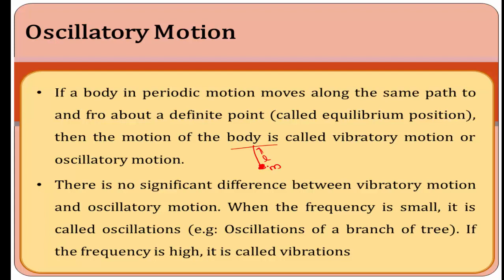Here L is the length of the thread. When it oscillates along its own axis, it is the to and fro motion. It is also called vibratory motion from its equilibrium position. There is no significant difference between vibratory motion and oscillatory motion. When the frequency is small, it is called oscillation. If the frequency is high, it is called vibration.